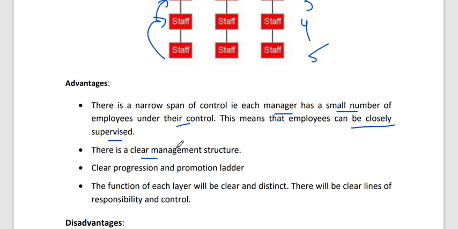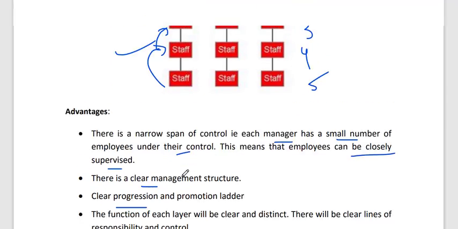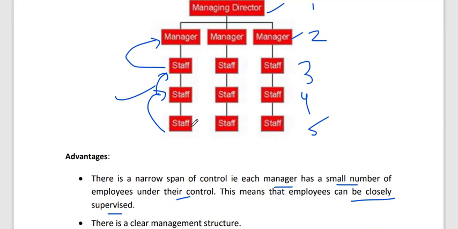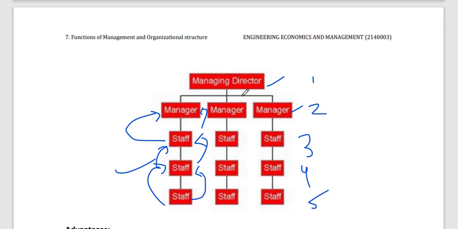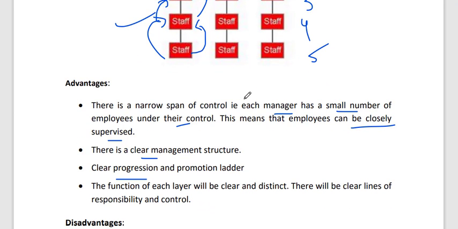There is a clear management structure like this. A clear progression and promotion ladder: if this staff is capable, then he can make progress and also become a manager then. The function of each layer will be clear and distinct, different. There will be clear lines of responsibility, control and authority.